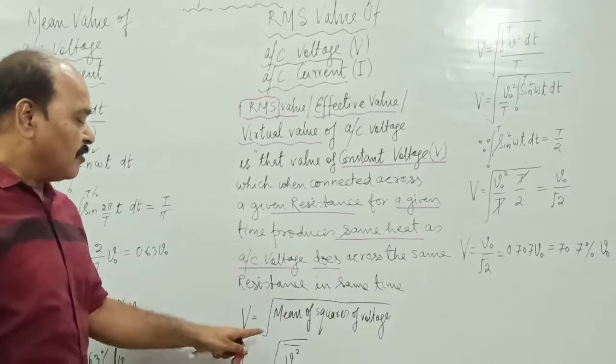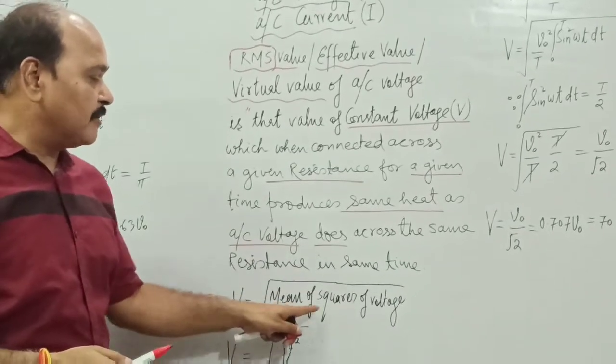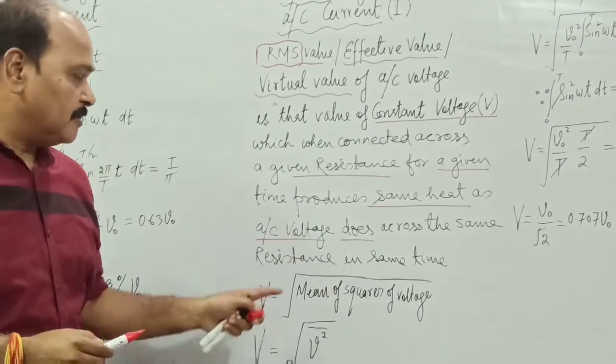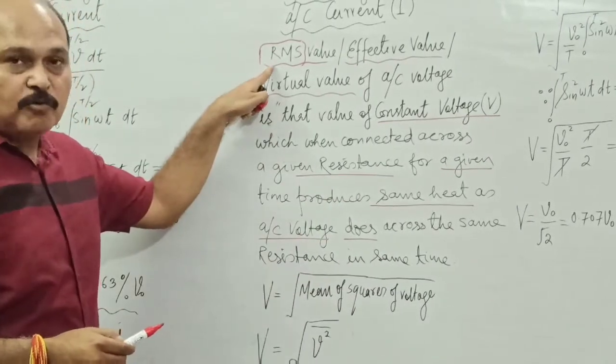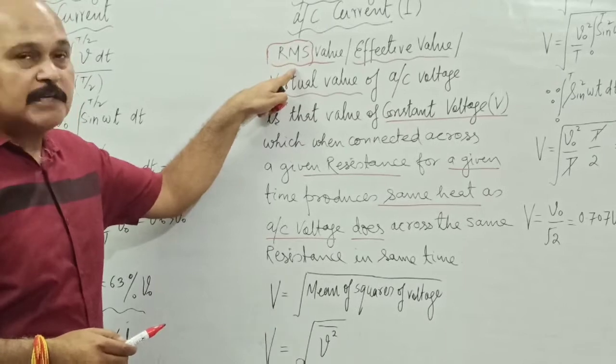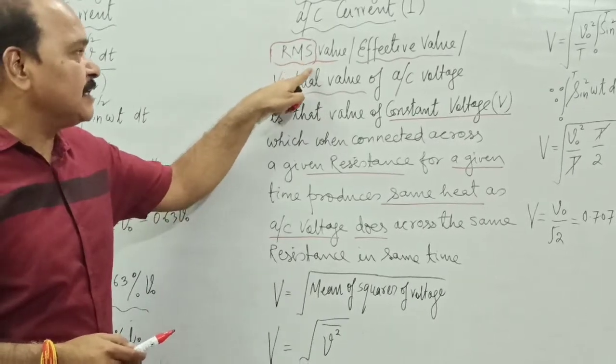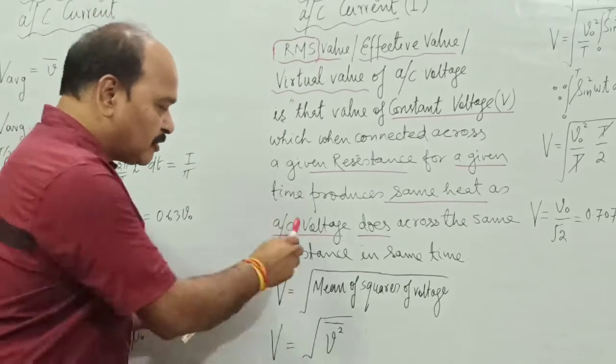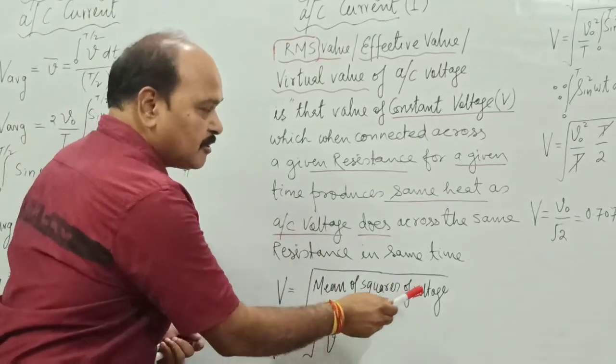RMS is the root of the mean of squares of voltage. What is the RMS value of voltage? R stands for root, M stands for mean, and S stands for squares. So the RMS value of voltage is the square root of the mean of the squares of voltage.